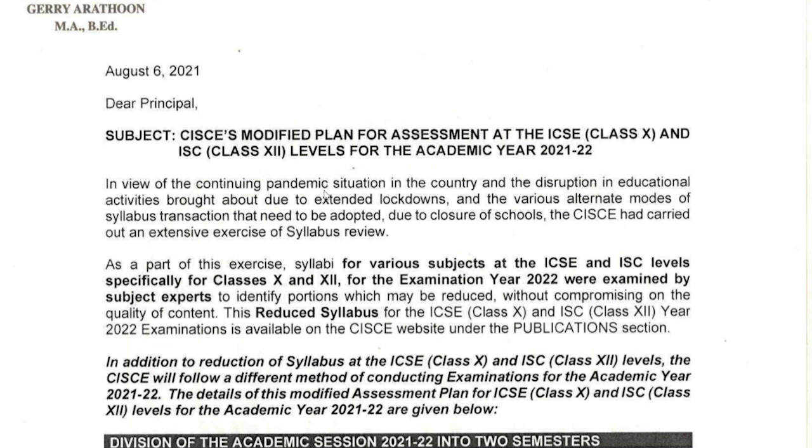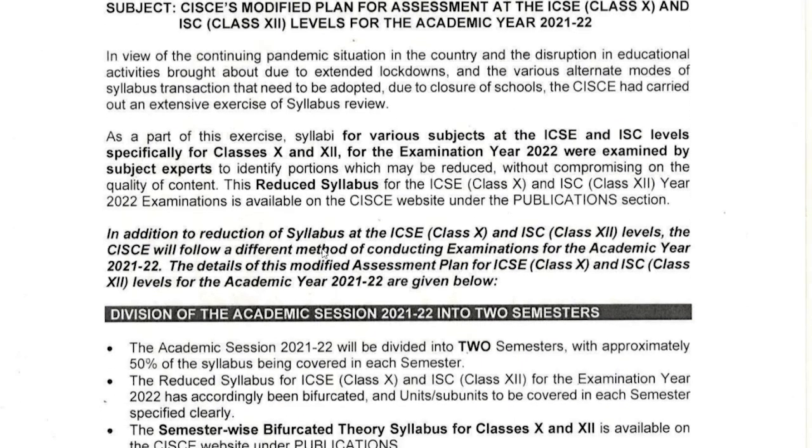In view of the continuing pandemic situation in the country and the disruption in educational activities brought about due to extended lockdowns and the various alternate modes of syllabus transaction that need to be adopted due to closure of schools, the CISCE had carried out an extensive exercise of syllabus review. So the board has reviewed the syllabus and they have tried to do what? To reduce the syllabus for our benefit.